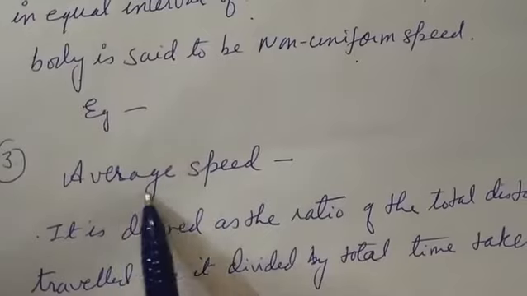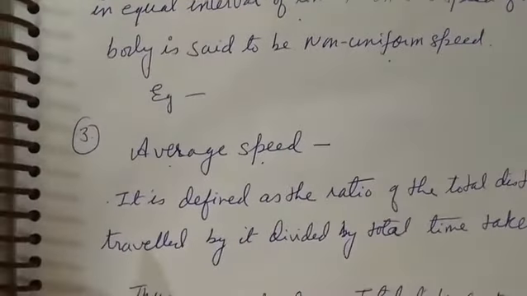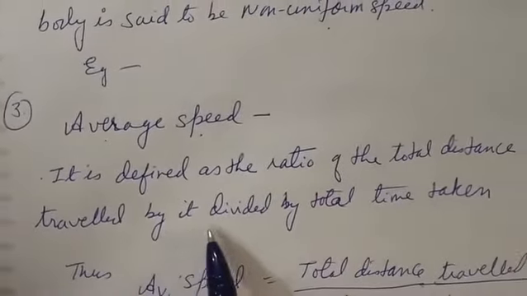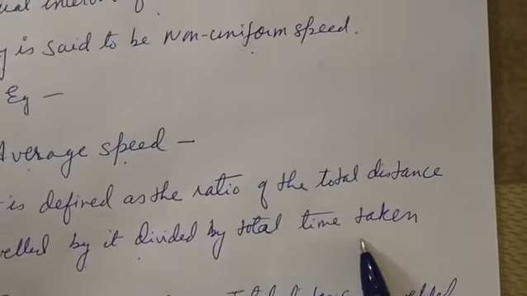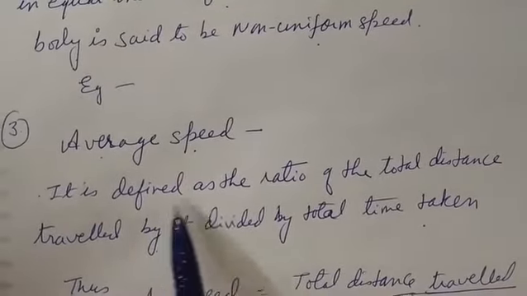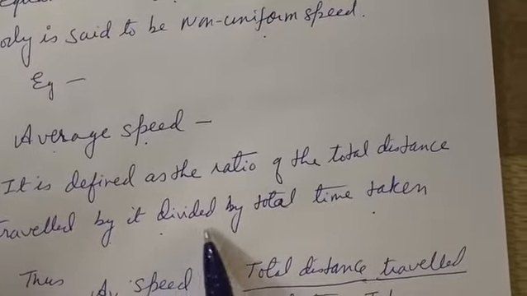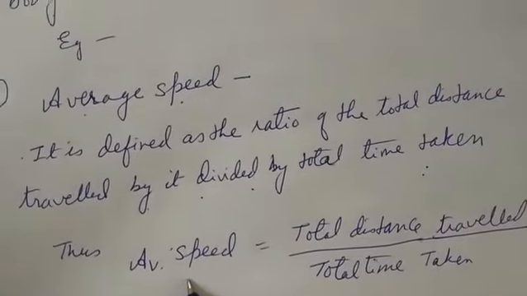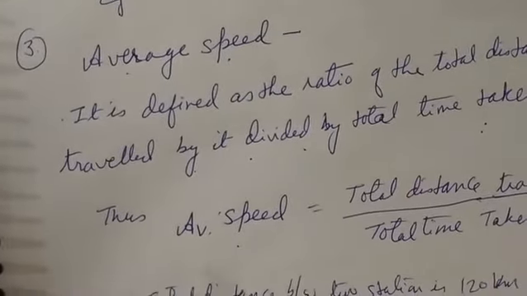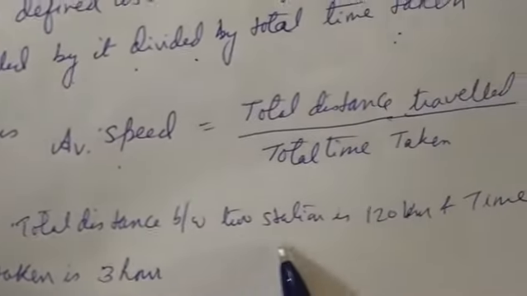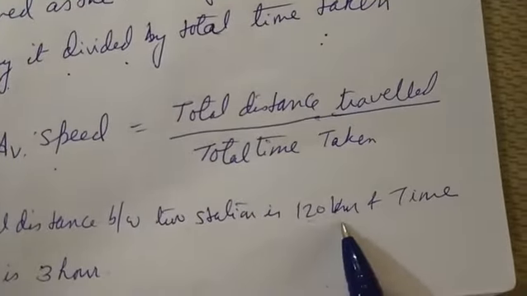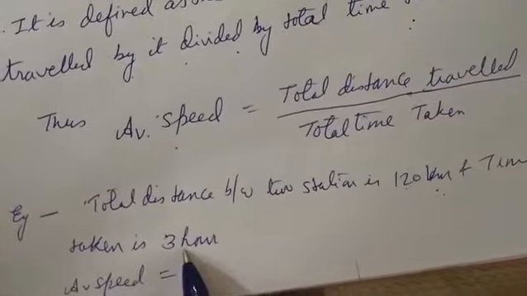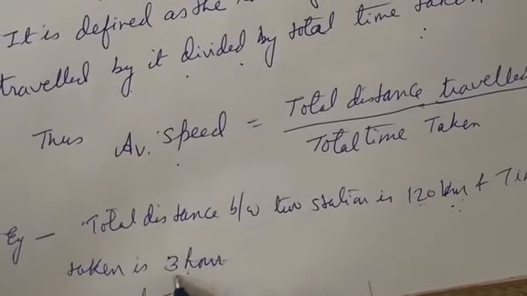Now next is average speed. The third type is average speed. Average speed is defined as the ratio of the total distance traveled divided by the total time taken. This is known as the average speed. Suppose the distance between two stations is 120 kilometer, and the time taken to reach the second station is 3 hours.